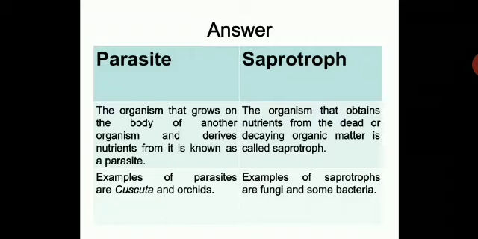So here the difference is that saprotrophs derive nutrients from dead or decaying organic matter, whereas parasites find a host and derive food from another organism. The difference is that saprotrophs depend on dead and decaying organic matter. Examples of parasites are cuscuta and orchids. Examples of saprotrophs are fungi and some bacteria. So you have to draw these two columns and write down the points of difference between them.